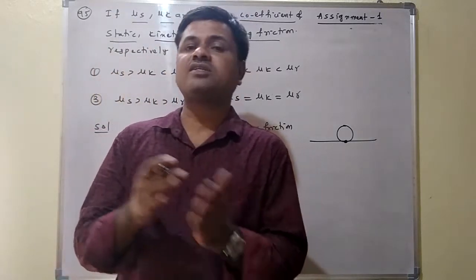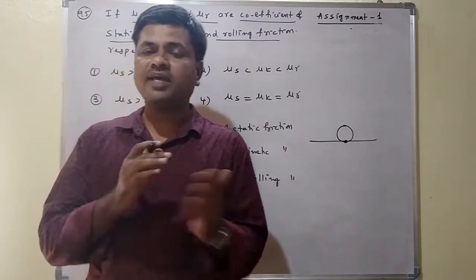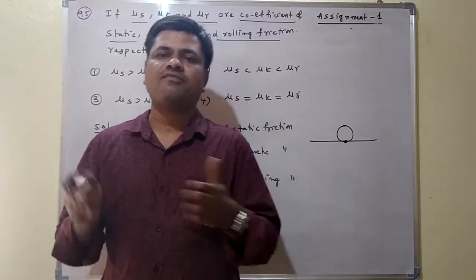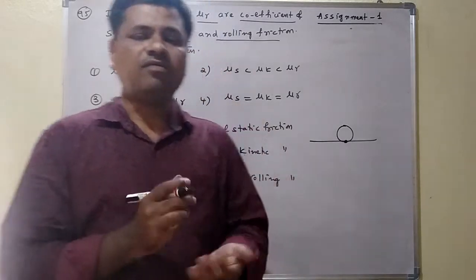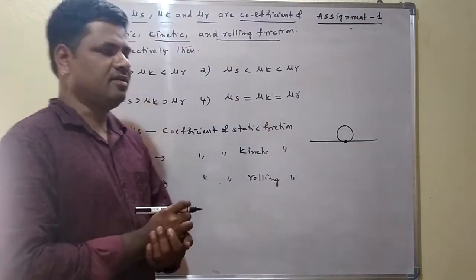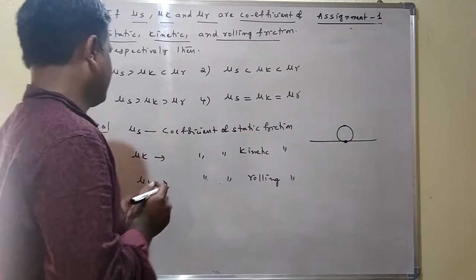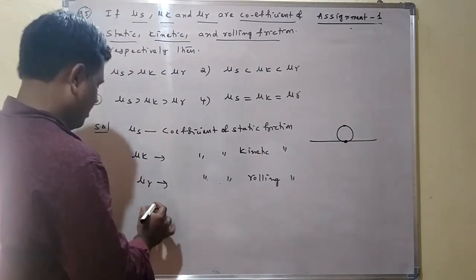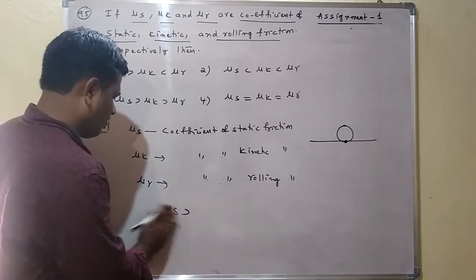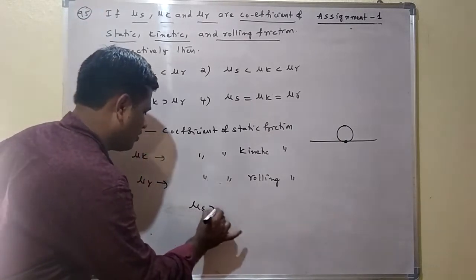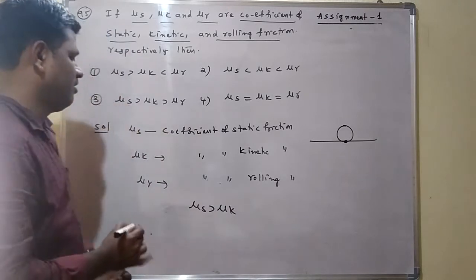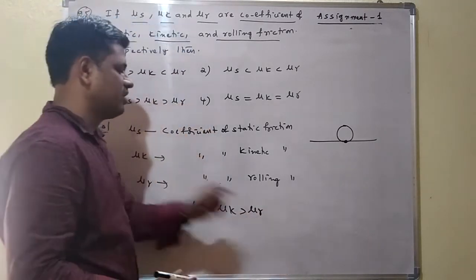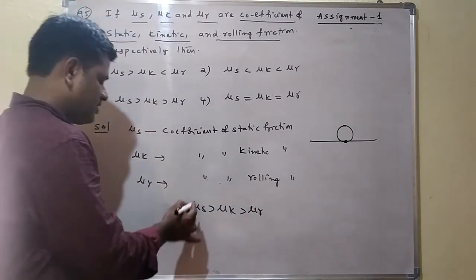But kinetic friction is smaller than static friction, because once motion is started, friction decreases. So from this we can identify which coefficient of friction is more. Coefficient of static friction is more than kinetic friction, and kinetic friction is more than rolling friction. So which is the larger here?